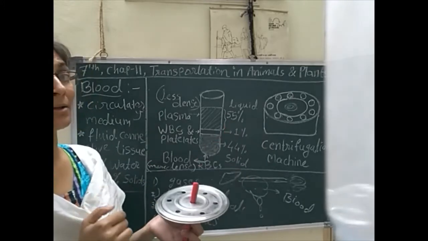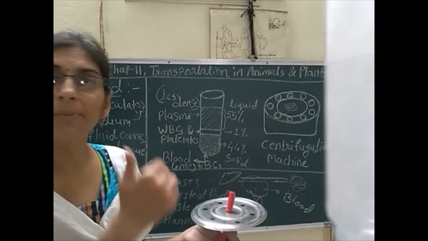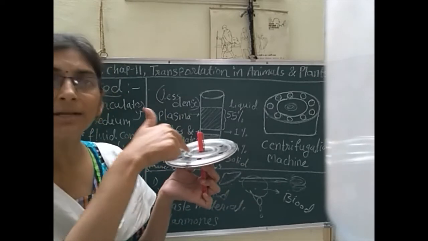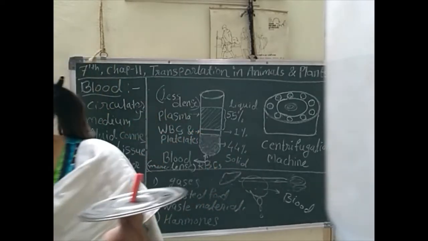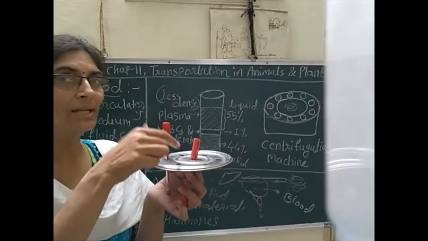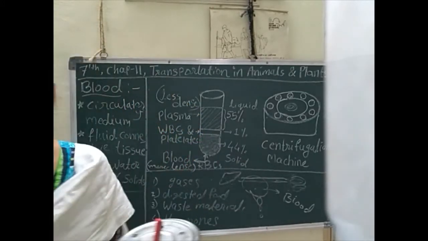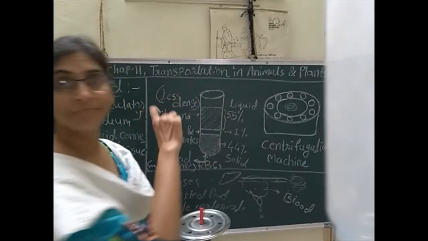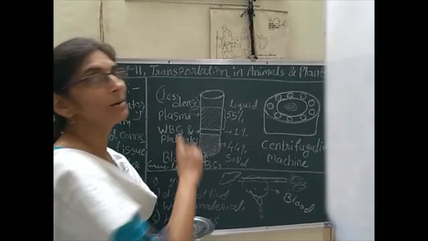So what will happen? The denser part of the test tube will be pushed away from the center, and the lighter part will accumulate at the top of the blood.